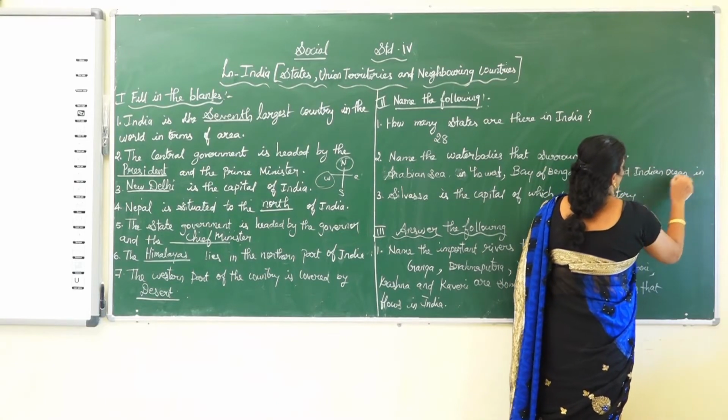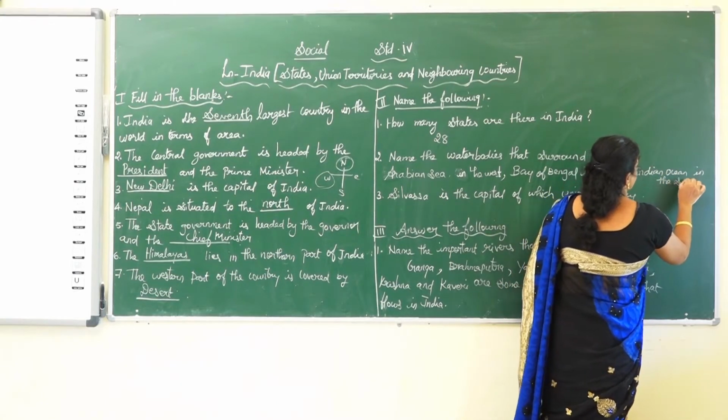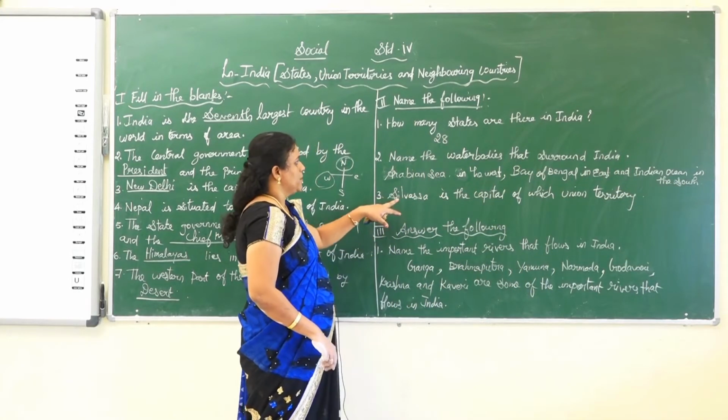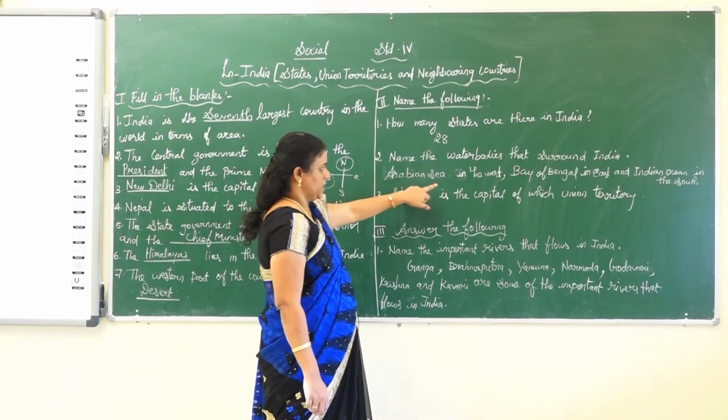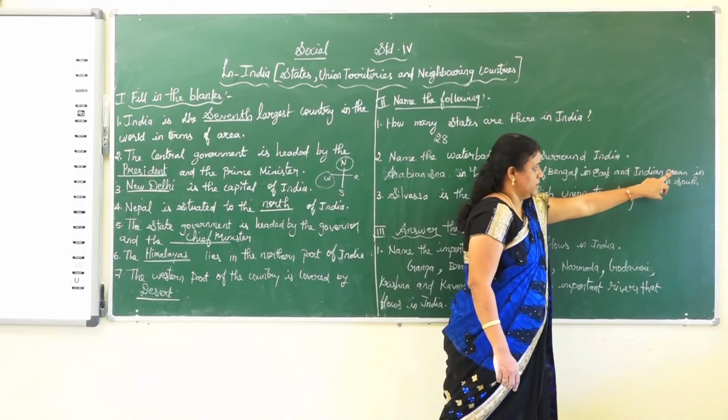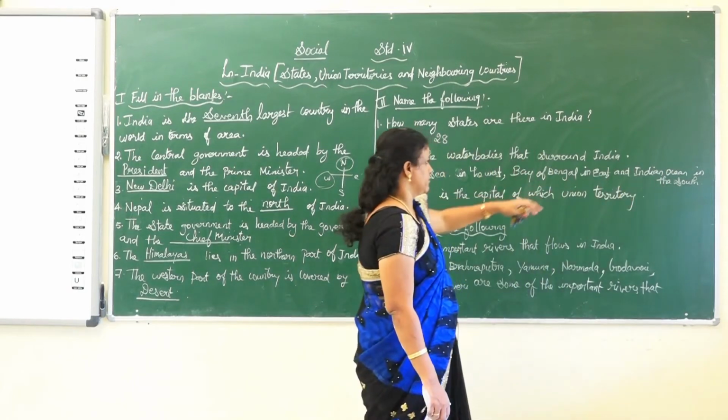These are the 3 water bodies that surround India.